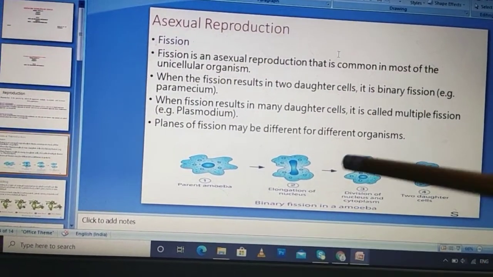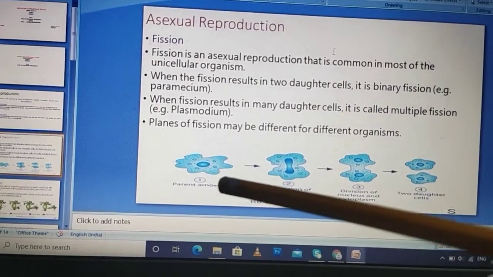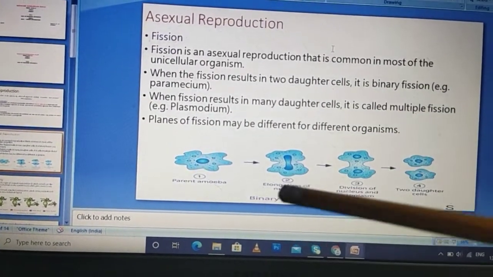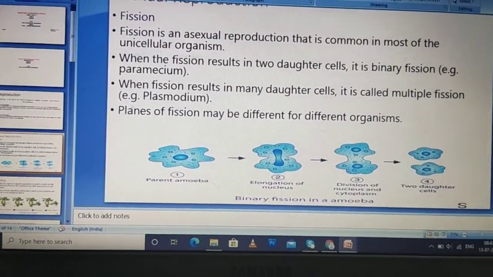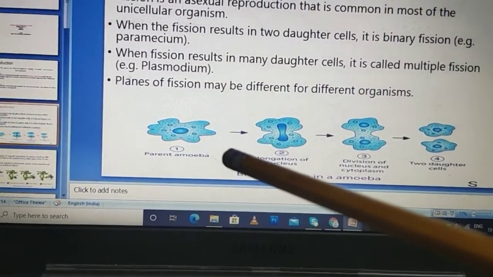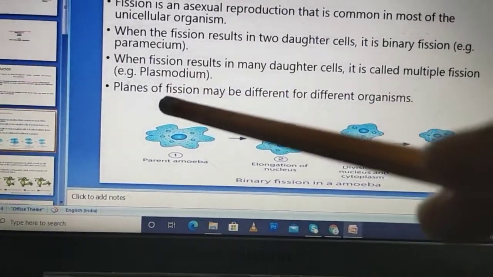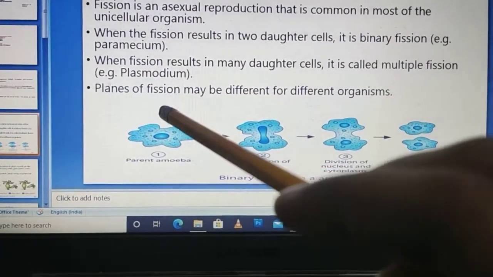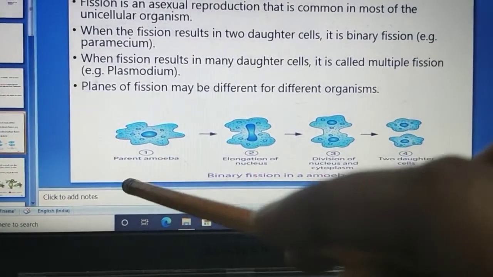The plane of fission may be different in different organisms. What does it mean by plane? What does it mean that the plane may be different? Plane means it is not necessary that the organism should divide from the middle. It can divide from any part.